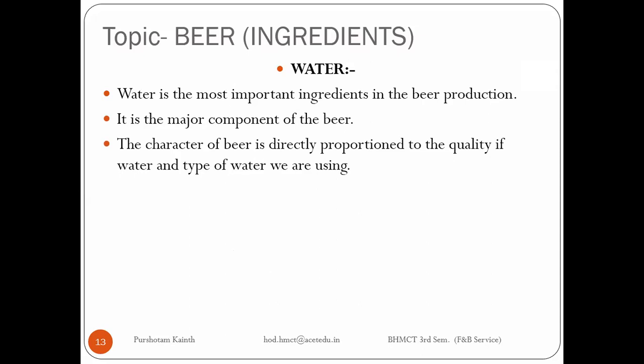Good quality of water means the hardness of water and the pH value of water. Is it acidic or alkaline, right? This is what we are required to check while we are using water. Sometimes people use well waters or mineral waters. Springs are those that produce mineral waters.